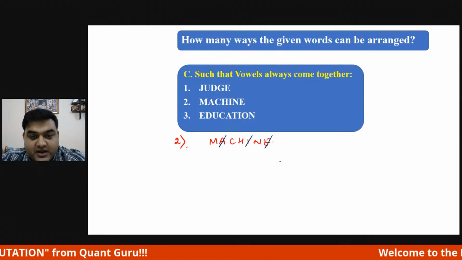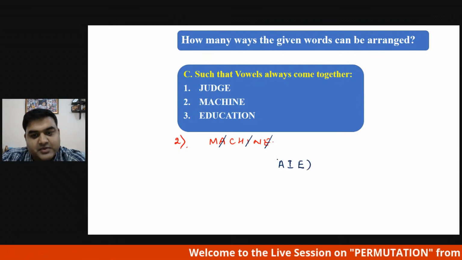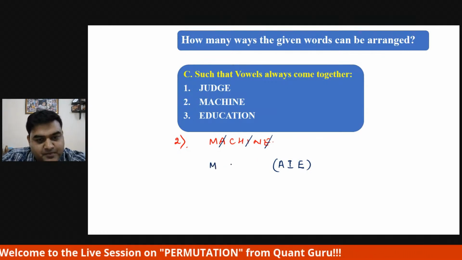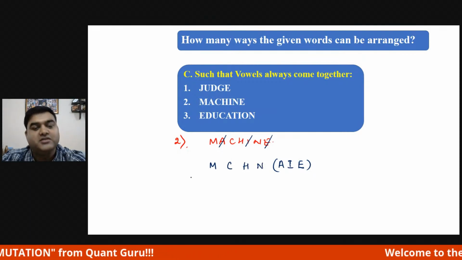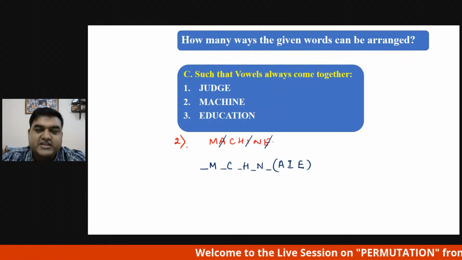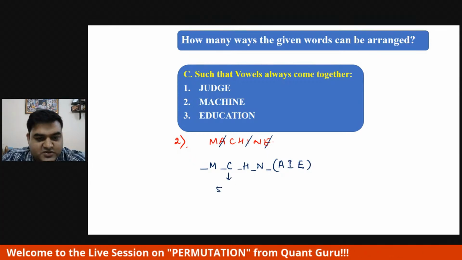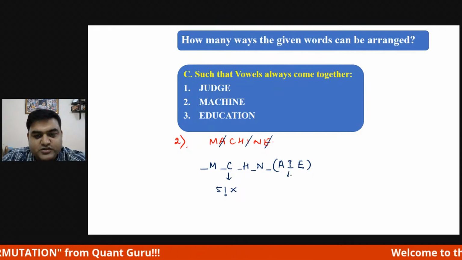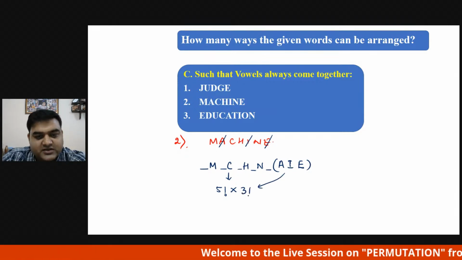Write down A, I and E in the bracket on the right hand side. What will be left on the left hand side? M, C, H and N, right? So one place here, 2, 3, 4, 5. Out of these 5 places only it can take one, so this becomes 5 factorial ways. And because the vowels can also interchange, with 3 letters, there are 3 factorial ways.